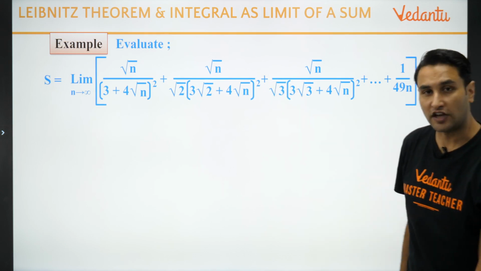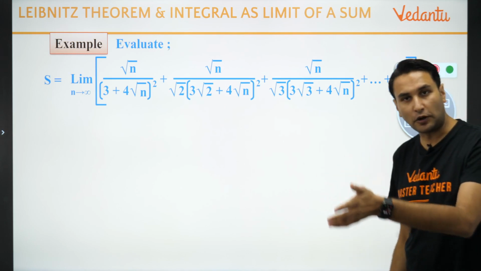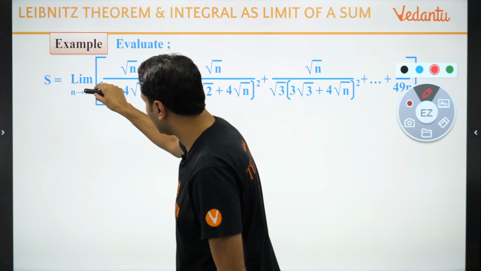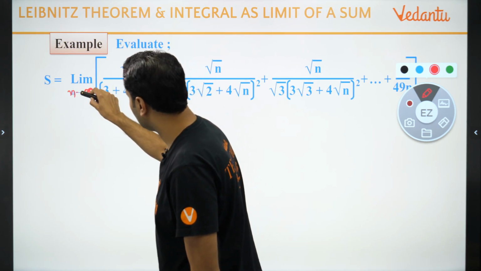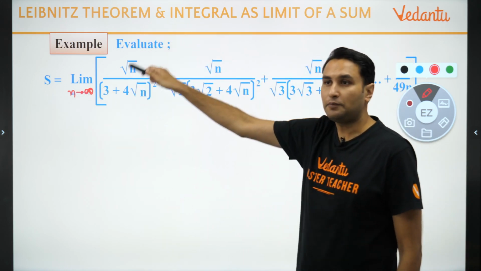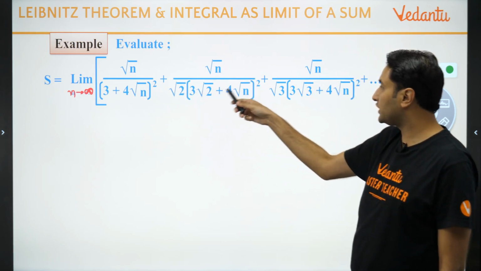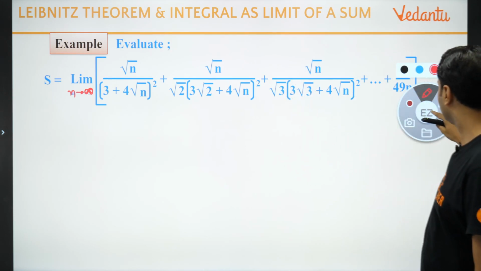Now look at this. It sounds intimidating, but अब मैं बता दूं करना क्या है आपको. First read the problem. Problem is limit n tends to infinity. बच्चों ये infinity लिखा है, if it is not visible to you. This is n tends to infinity, right? Root n upon 3 plus 4 root n whole square plus root n upon root 2 3 root 2 plus 4 root n whole square and so on.